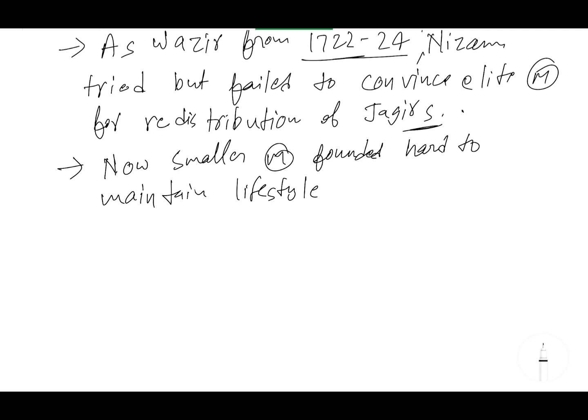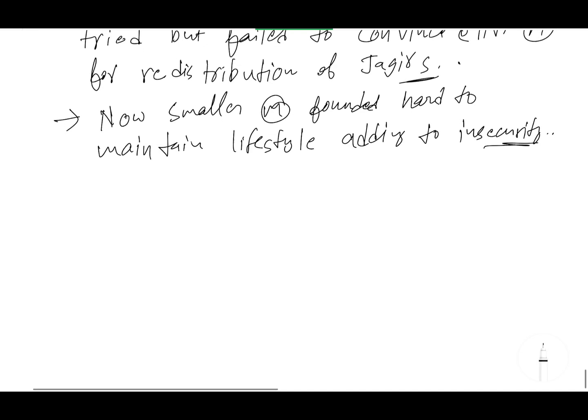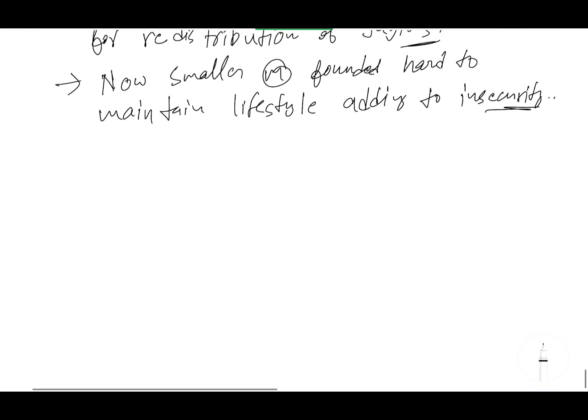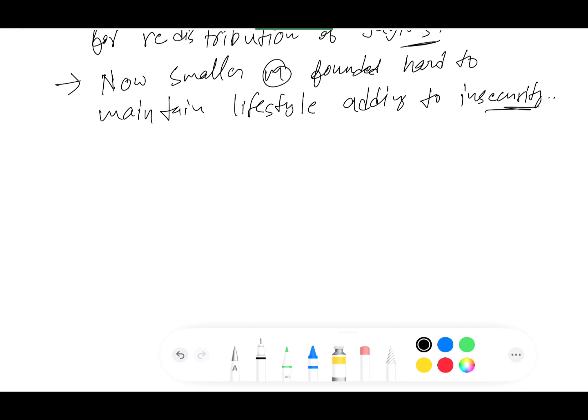That's why inflation also caused lifestyle degradation. So it was hard to maintain the lifestyle, adding to insecurity. Okay. Just understand history as you understand day-to-day life. History is not that tough. Now we can see that this is a complete note with respect to the Jagirdari crisis.